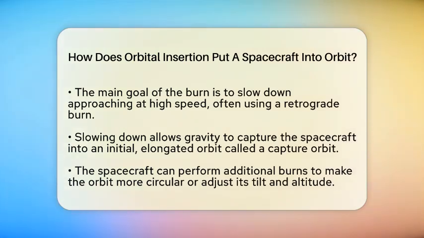When the spacecraft slows enough, it is captured by the body's gravity and enters an elliptical orbit, which is like an elongated circle. This initial orbit is often quite stretched out, called a capture orbit. From there, the spacecraft can perform more burns to make the orbit more circular or adjust its height and tilt.